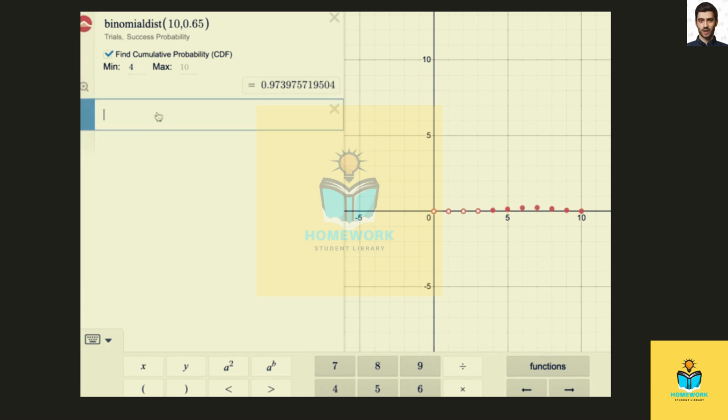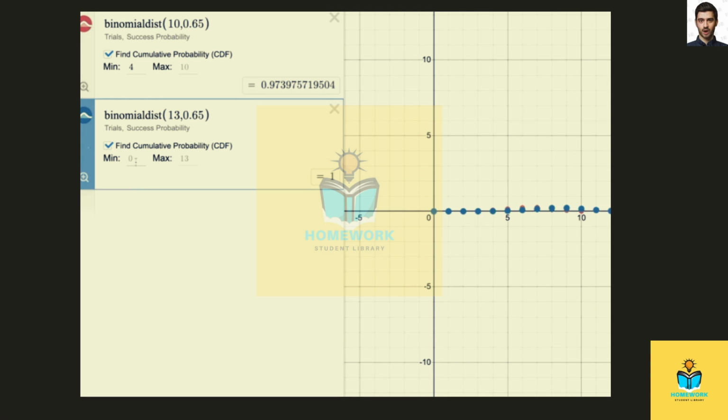The probability that in a random sample of 13, so 13 trials, more than 4 but fewer than 8 were satisfied. So it's still the same 65% success. More than 4 but fewer than 8.